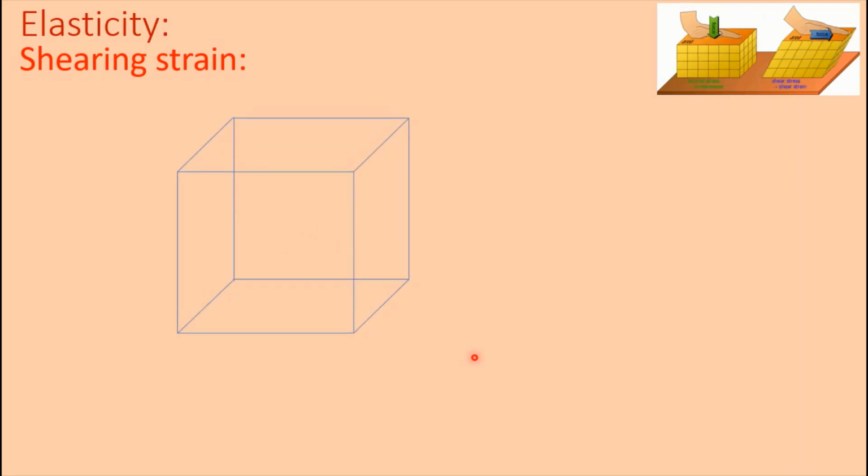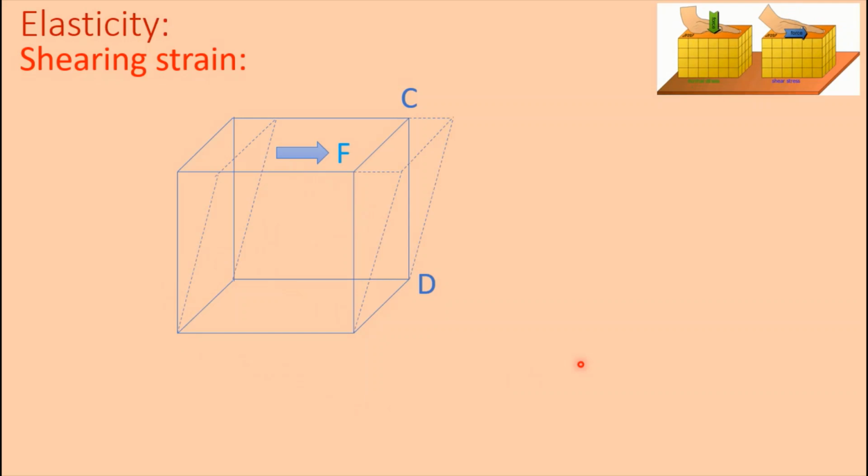Here a rectangular body, this point is C and this point is D. Now a tangential force is applied on the upper surface. Here the lower surface or base of this block is fixed. If a tangential force is applied on the upper surface of this body, the shape of the body will be changed. Now this is the changed shape.